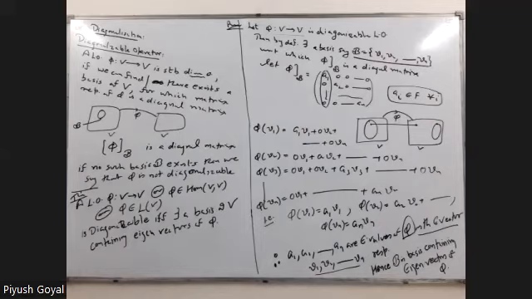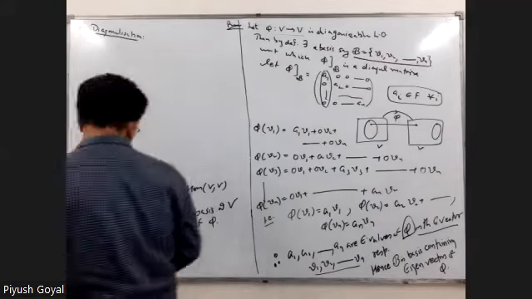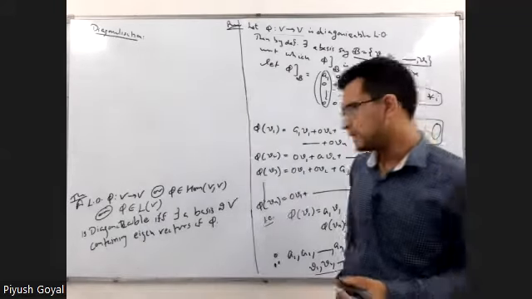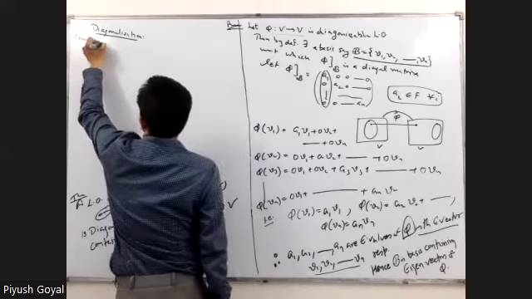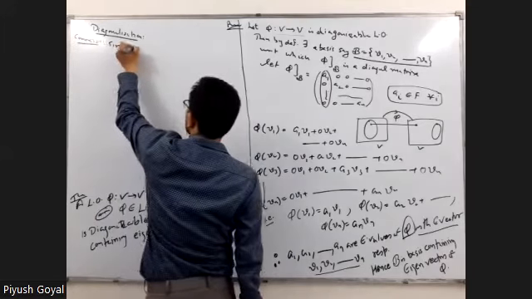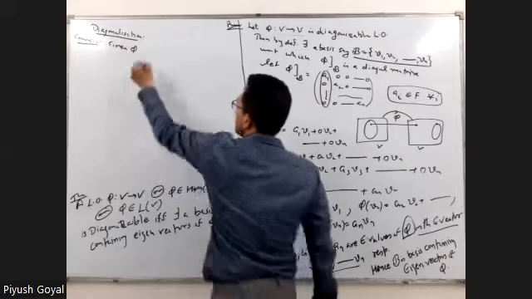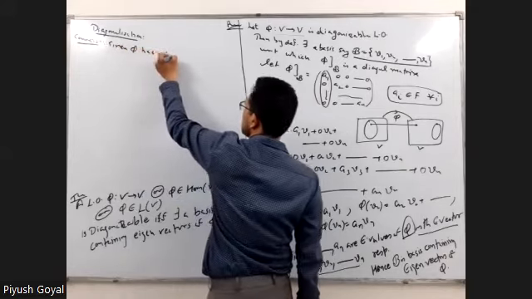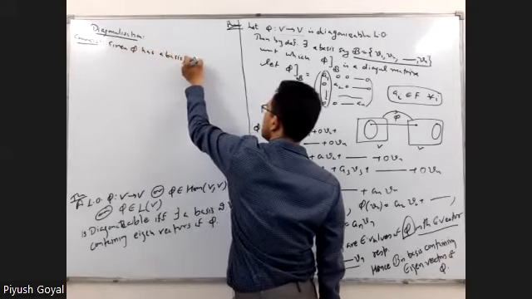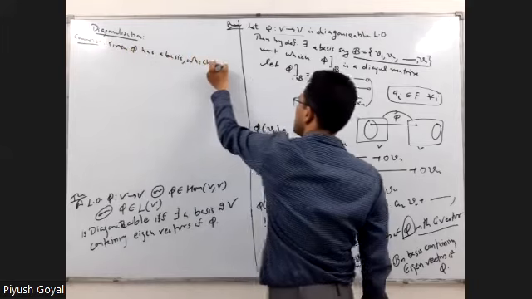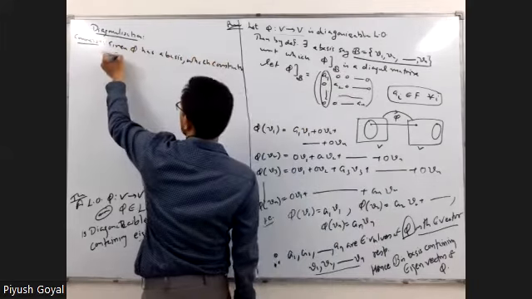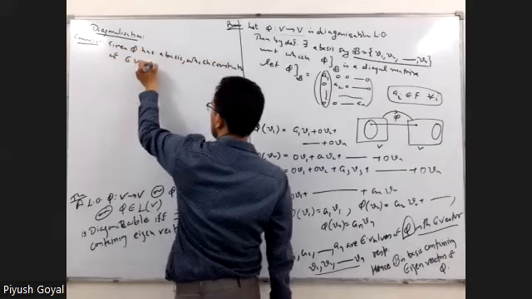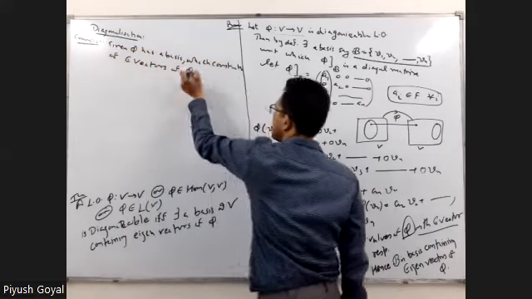Now, the converse part. The converse part is you say, given phi has a basis which consists of eigenvectors of phi.